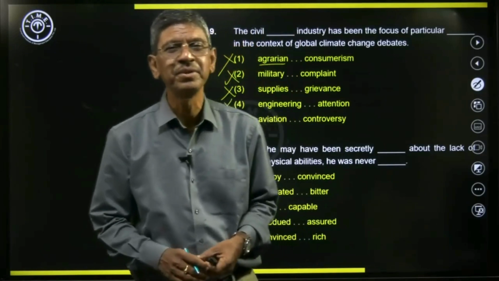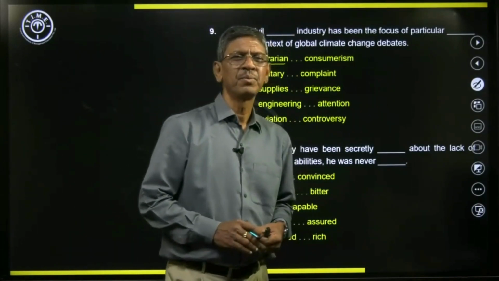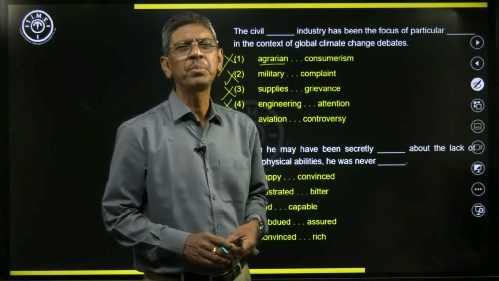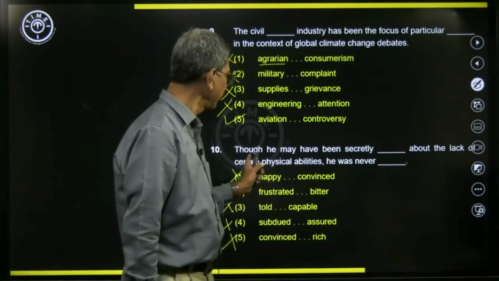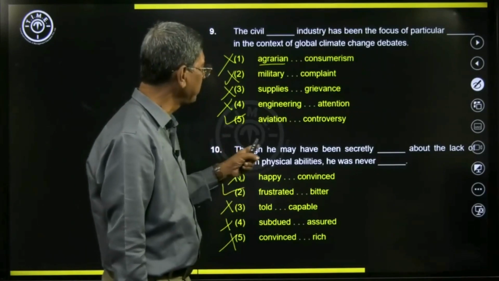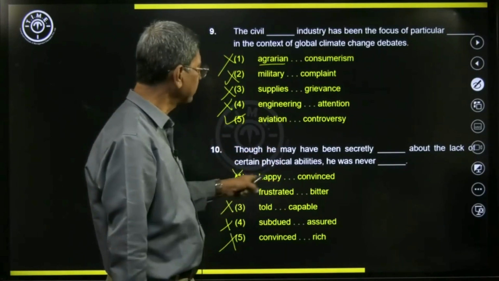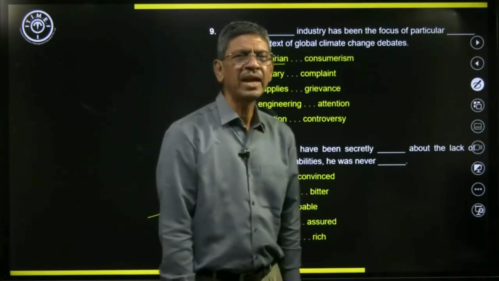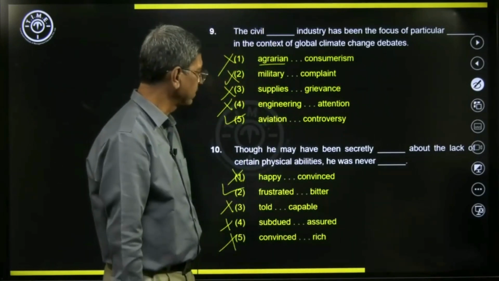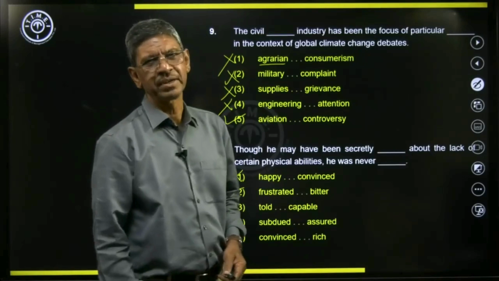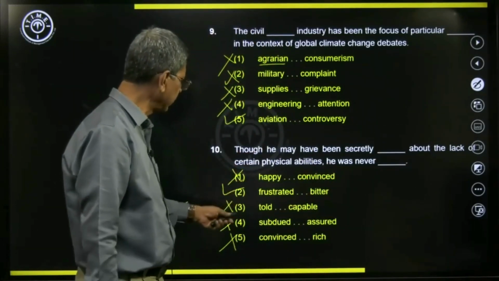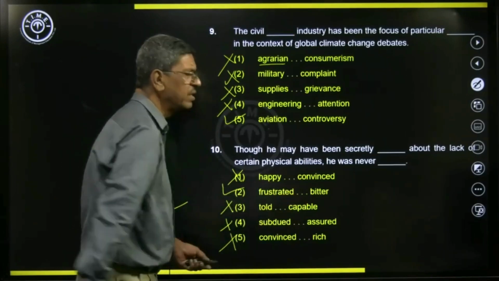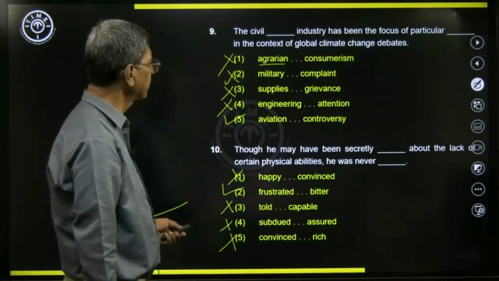Now, that's a very good attitude. What we have with us is more important than what we do not have. Though he may have been secretly frustrated about the lack of certain physical abilities, he was never bitter. So frustrated and bitter is best suitable for this sentence.